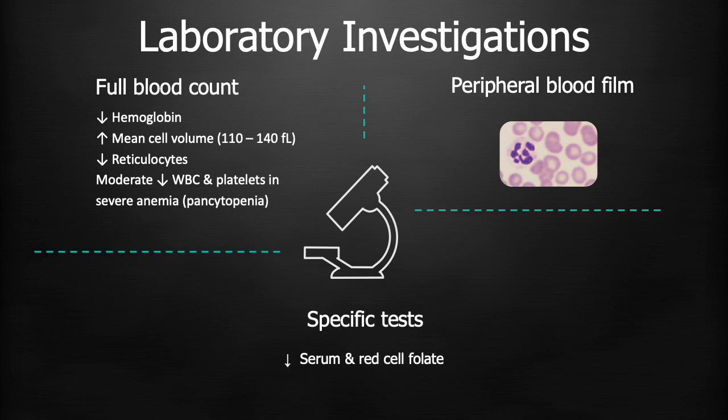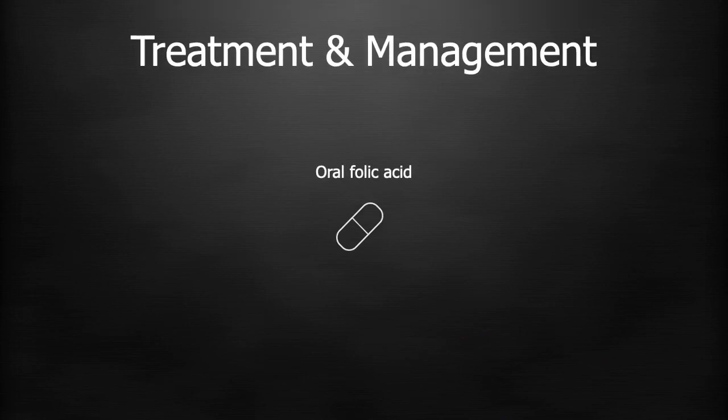Specific folate deficiency tests include serum and red cell folate, which should be reduced. For treatment purposes, patients with folate deficiency are given oral folic acid. Most cases only need therapy with the appropriate vitamin.